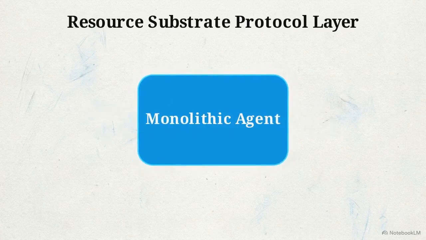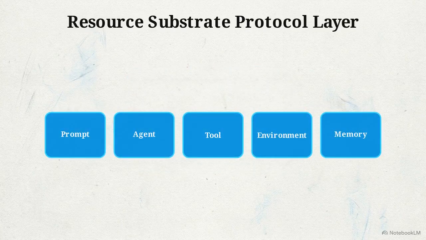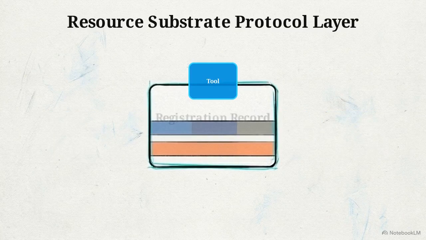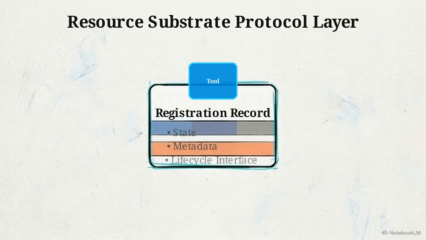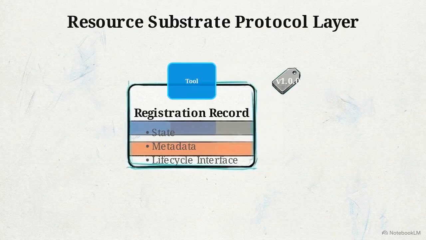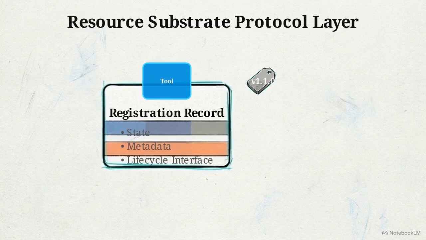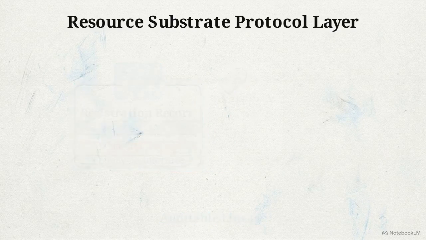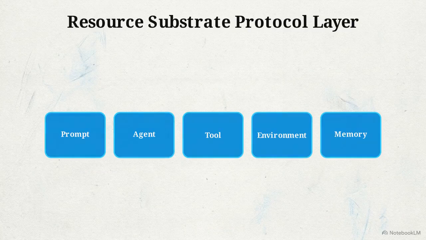This layer deconstructs the agent. It takes internal system components and isolates them into passive, independently managed entities. Every instance of a prompt, tool, or memory block is assigned an explicit registration record. This defines its state, metadata, and lifecycle interface. When updated, the protocol increments its semantic versioning identifier, creating a permanent, auditable lineage.